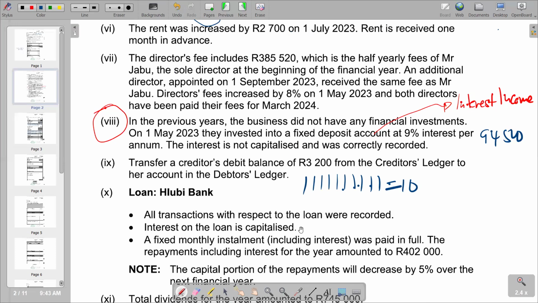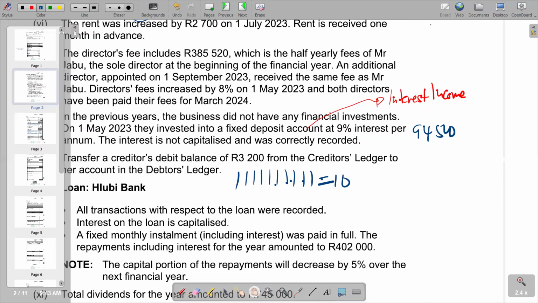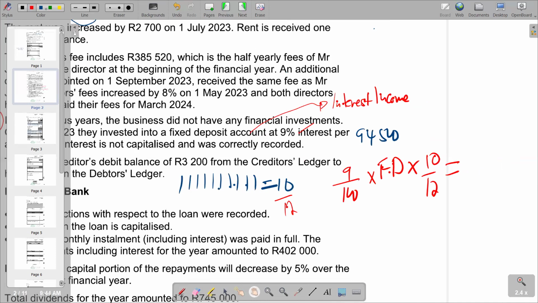So to find our 94,500 as interest, the calculation was the percentage of the interest, 9/100, multiplied by the fixed deposit, the total amount of which we are not given, and then multiplied by 10/12, because the interest is per annum for 12 months, but the deposit was there only for 10 months. So we multiply by 10/12. With this calculation, that's how we got to 94,500.